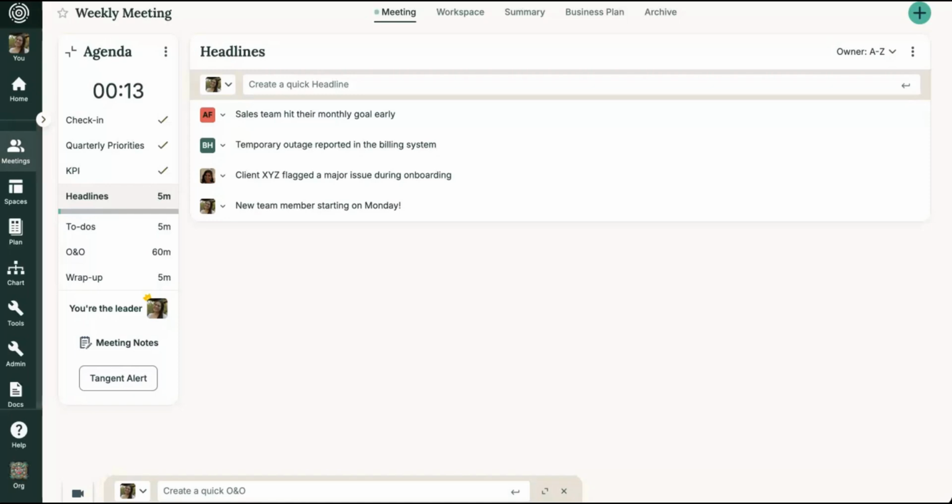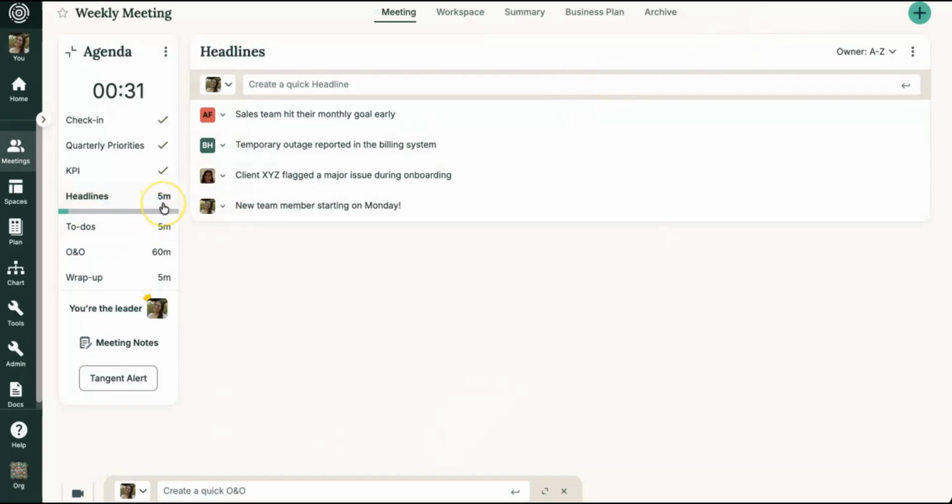Headlines are quick pieces of good or bad news that affect the team or company. These help everyone stay aware of important updates. A few examples are new client signed or system outage reported last Friday. Just like metrics and goals, you'll notice a 5-minute timer to help keep this section brief and focused.